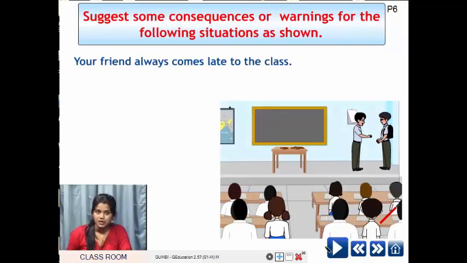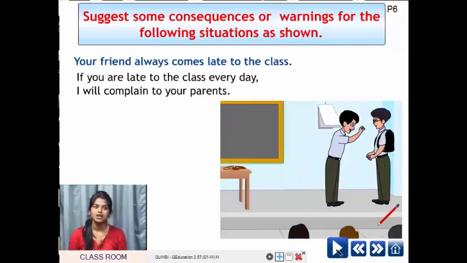So students, one more activity is here. Suggest some consequences or warnings for the following situations as shown. So one, I'll show you how to do it. Your friend always comes late to the class. So you have to suggest some consequences or warnings for the following situations using if condition. Okay. If you are late to the class every day, I'll complain to your parents. Or simply I can say, if you come late to the class every day, I'll tell your parents.